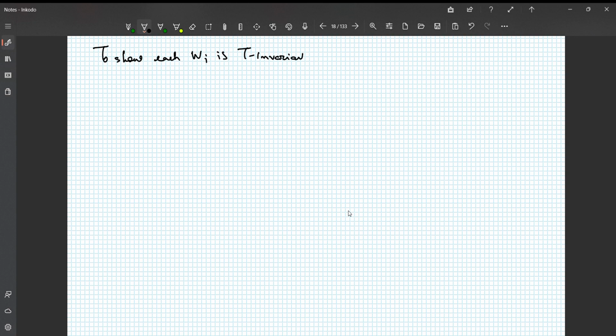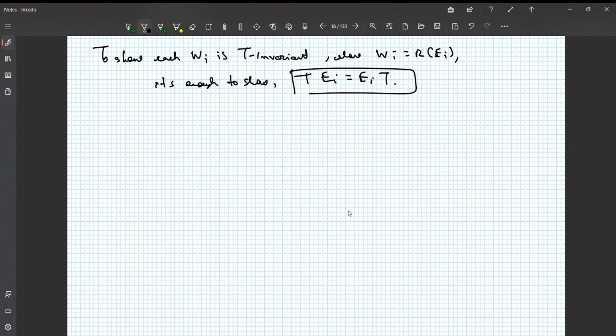First, to show each W_i is T invariant: since W_i is the range of E_i, this was a lemma we dealt with in the previous lecture, we showed that it's enough to show that T commutes with E_i.